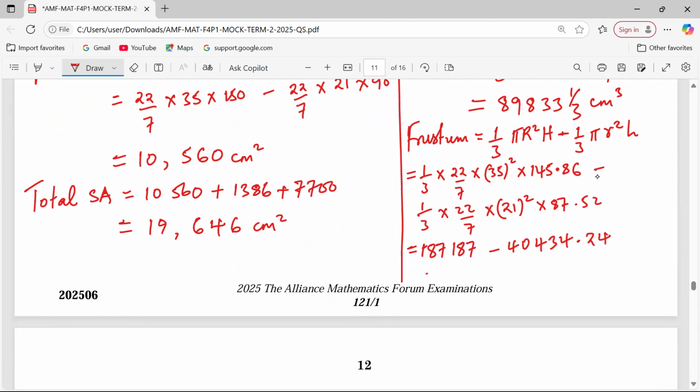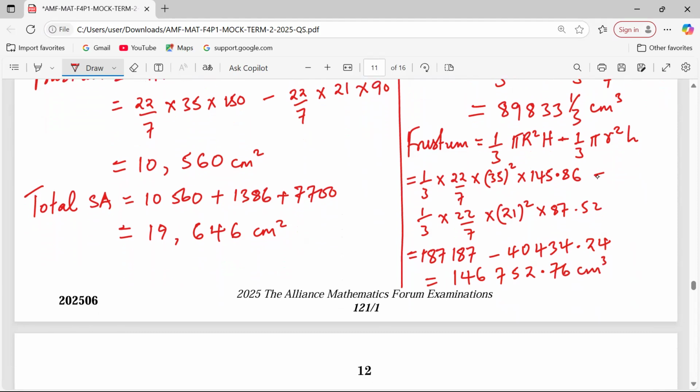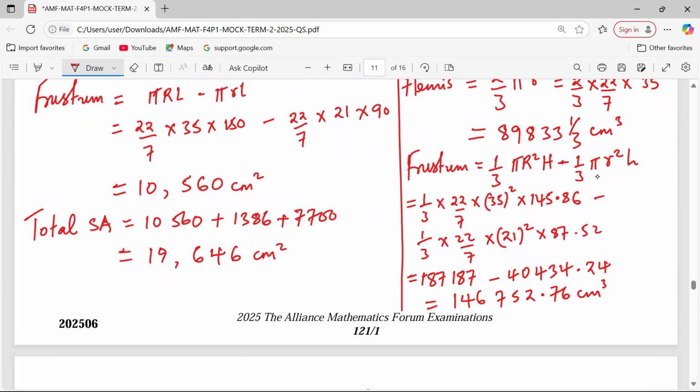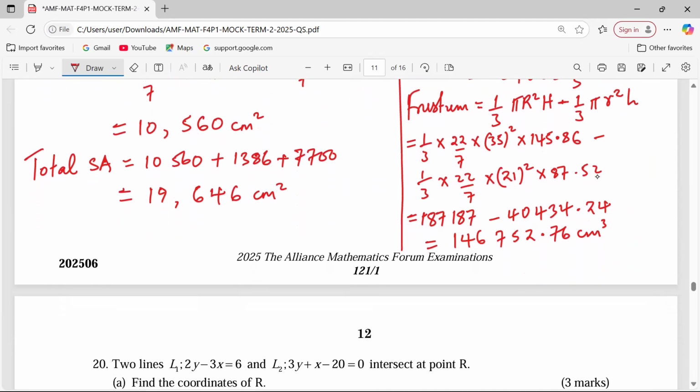Then I have to subtract now. 187,187. Then I subtract this value to give me 146,752.76 cubic centimeters. So I have now the two volumes which are supposed to be added.